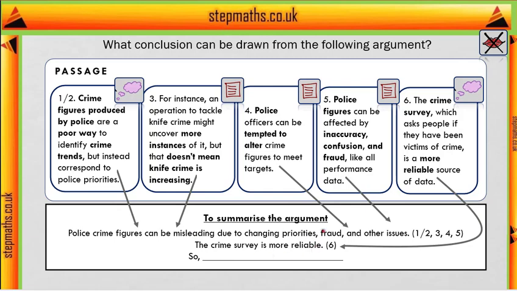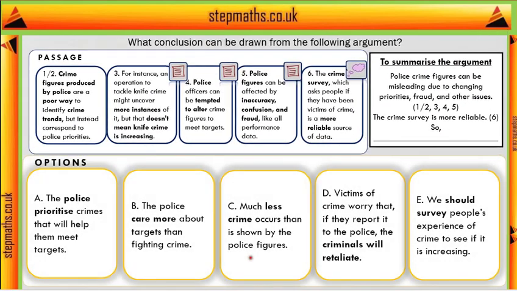You could think of this first line as laying out a problem, and then the conclusion might be their solution to the problem. So let's have a look at our options and see if any of them correspond to the idea of using the crime survey instead of police figures. Well, E says we should survey people's experience of crime, which is what the crime survey does, to see if it's increasing. Okay, so this is a bit more specific than what we can conclude, since it says it's to see if it's increasing. Actually, based on what they've said, maybe we should do this to check any other kind of trend in the data. But since this is just a more specific version of what we were saying, it does also follow, so that looks like it's our conclusion.